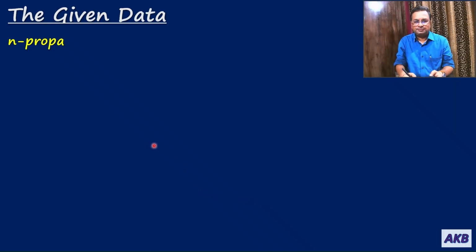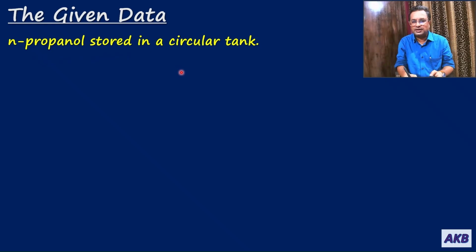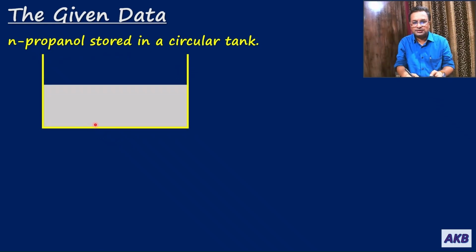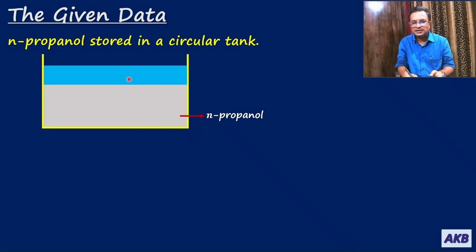The given data. So you have N propanol stored in a circular tank, and I am going to show it schematically. So this is a circular tank and N propanol is stored in it. It is open to atmosphere. That's why a layer of stagnant air is formed on the surface of N propanol. And what is the thickness of this layer?